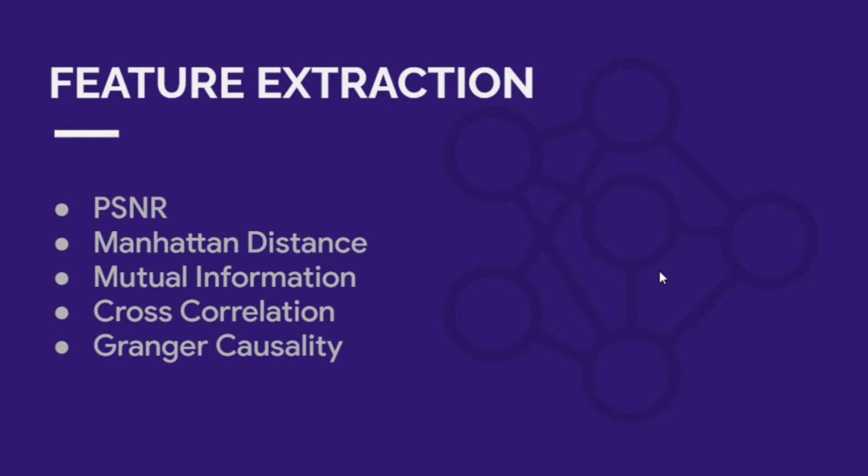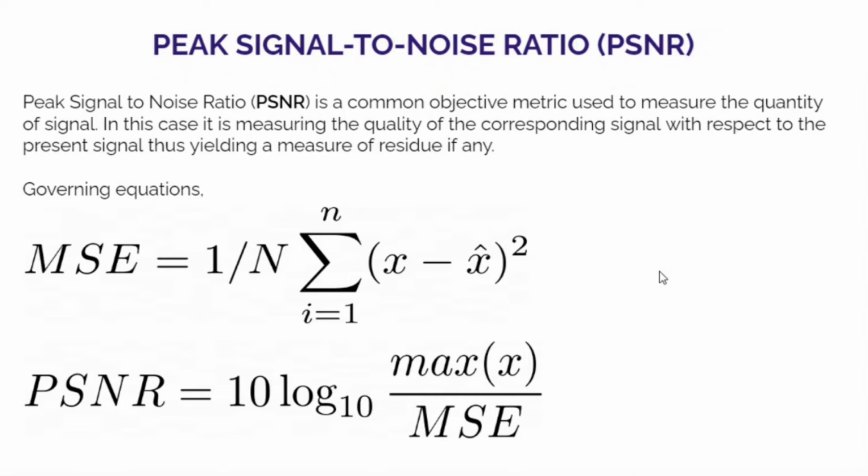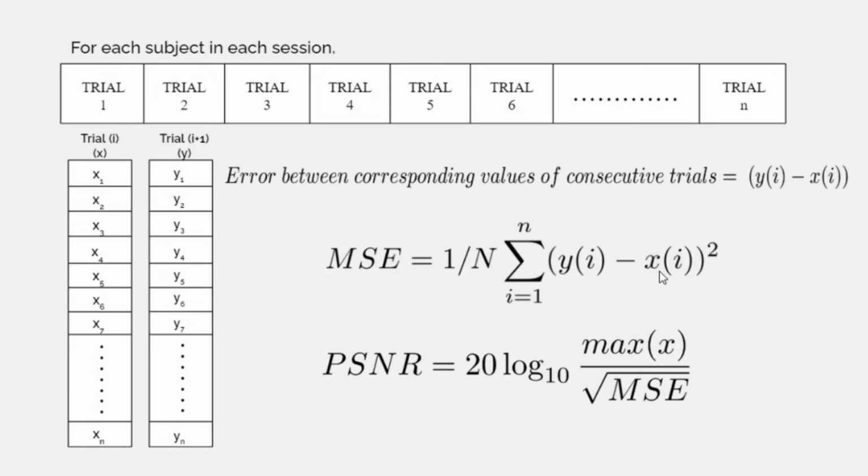The feature extraction procedure on the resultant signals is broken down in the following steps. We have at first peak signal to noise ratio, or PSNR. In this context, we use PSNR to determine the quality of a given trial with respect to the succeeding one. This gives us a response of how the quality of trials differ. The mapping of the governing equations to the trials of EEG signals is shown here.